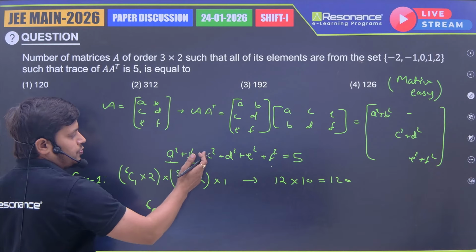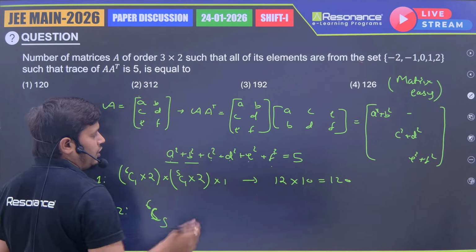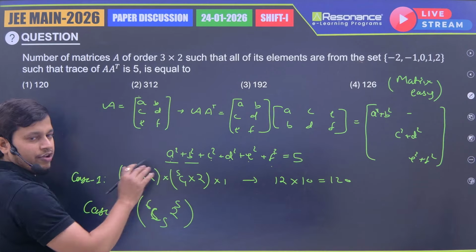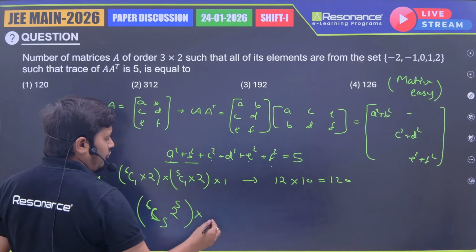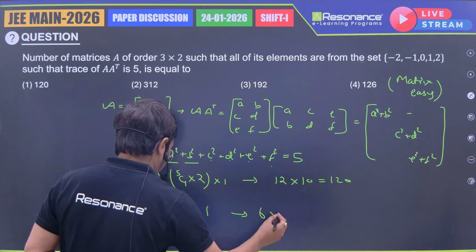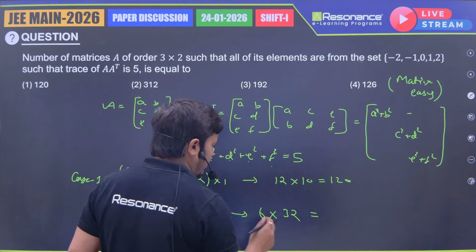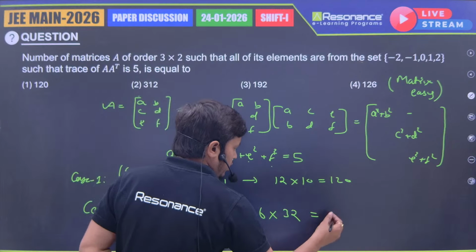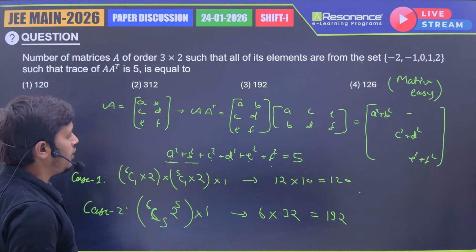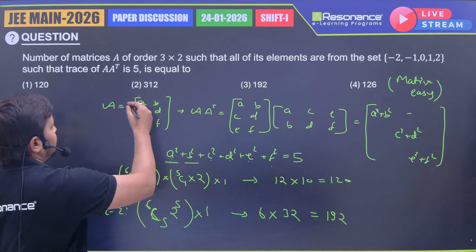For B also 2 options, for C 2 options, for D 2 options, for E also 2 options. So 2 power 5, for all these 5 we have 2 options. Then for the remaining F, we have only one option. So 6 into 2 power 5, that is 6 into 32, which is 192. Now we just add both, so we get 312 only.